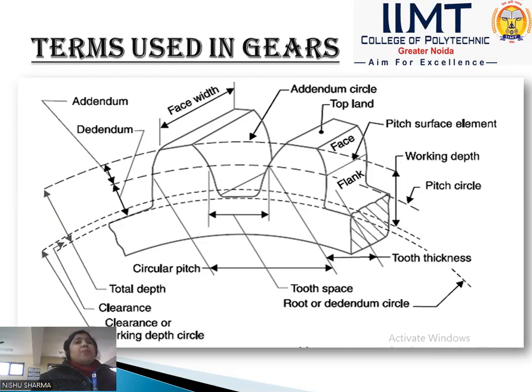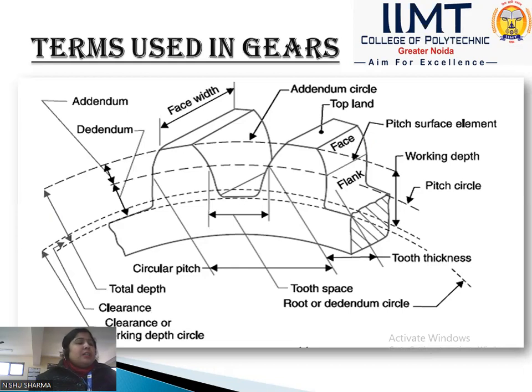Next is the top land. Okay, the above part is called the top land, and in the diagram we see that top land is the surface of the top of the teeth. It is called the top land. Next is the face width. Face width is the width of the gear tooth measured parallel to the apex.